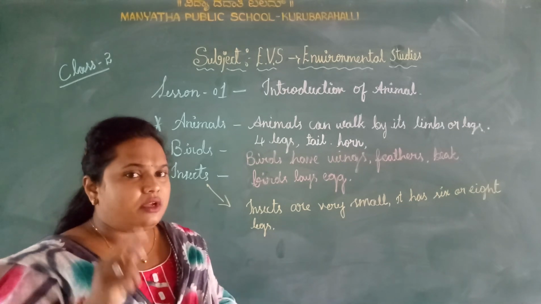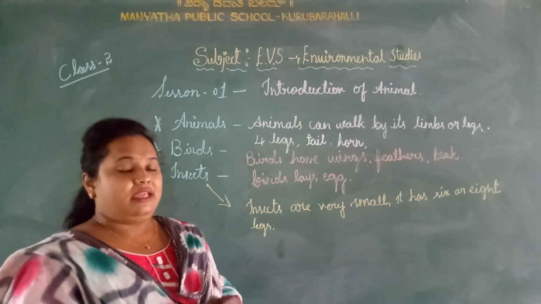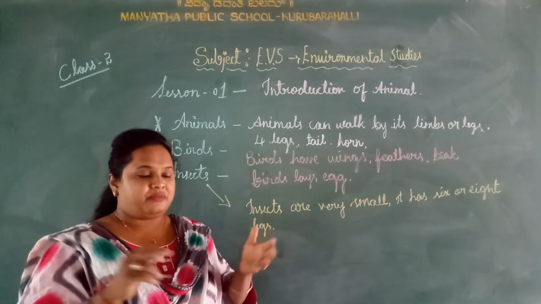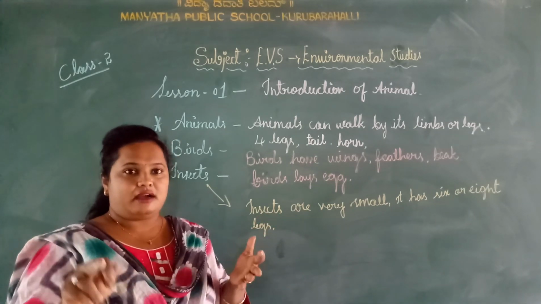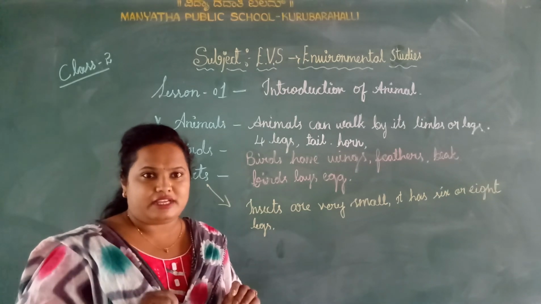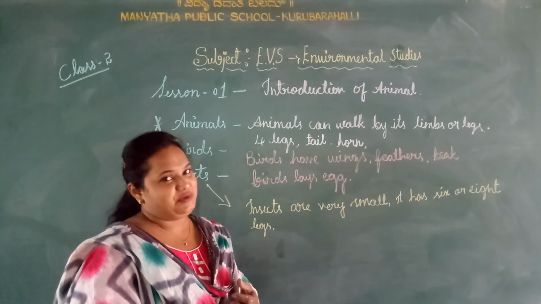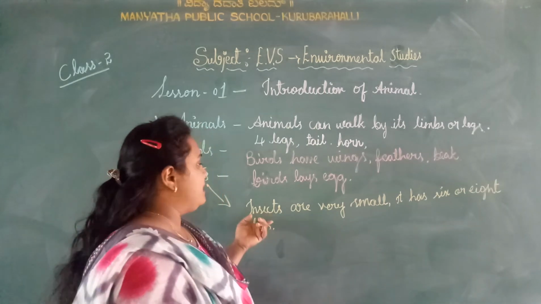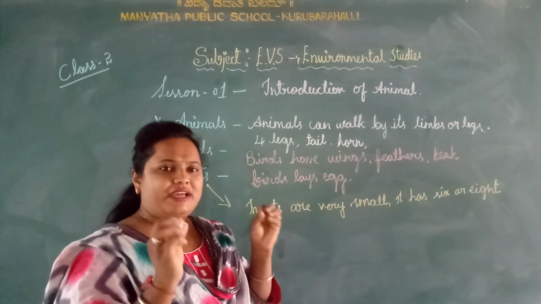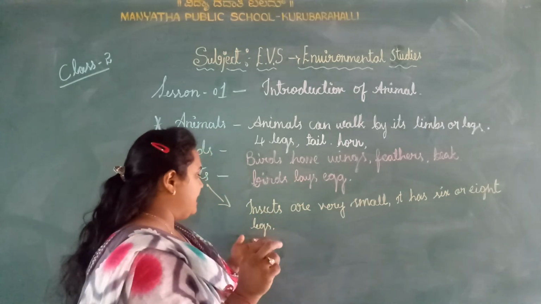First of all, tell me, have you found insects? Yes, obviously. In our room there are always cockroach, lizard, ant, especially ant. Have you been bitten by an ant? Obviously, it has happened to me also. So insects are very small, and they have 6 or 8 legs.